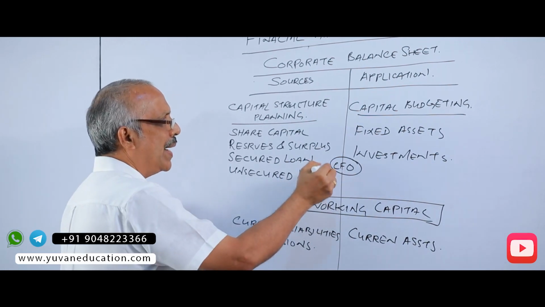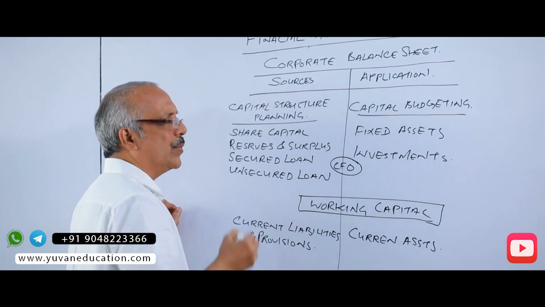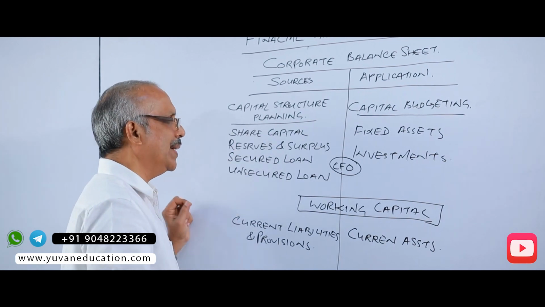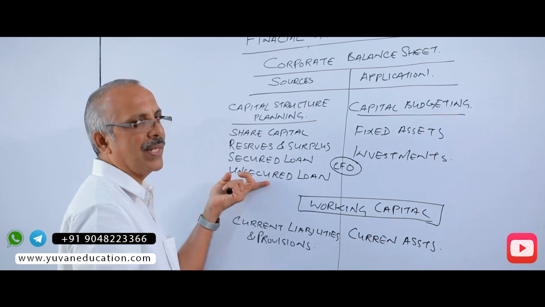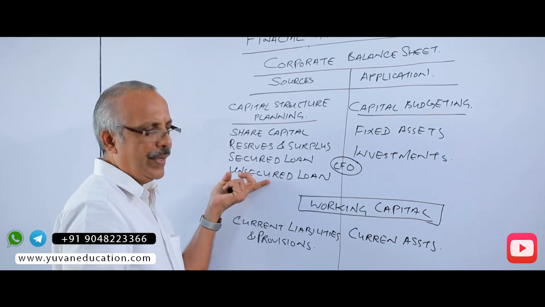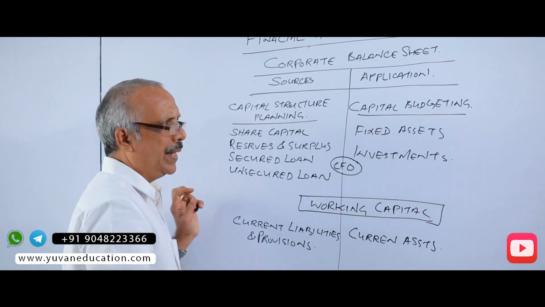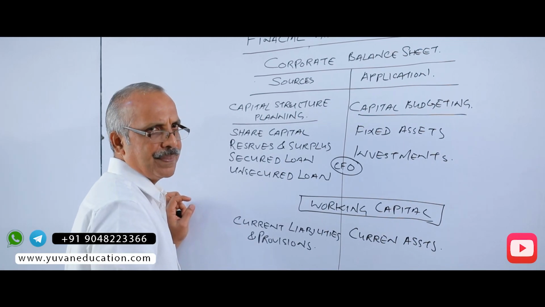The CFO is managing the fund, which means he is deciding what is the amount required as the sources of fund and where the fund should be arranged. Is it from the own capital or from the loan capital? And where should this fund acquired be invested, and in which fixed assets should it be invested?